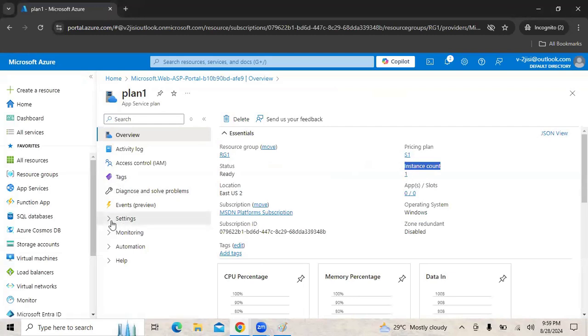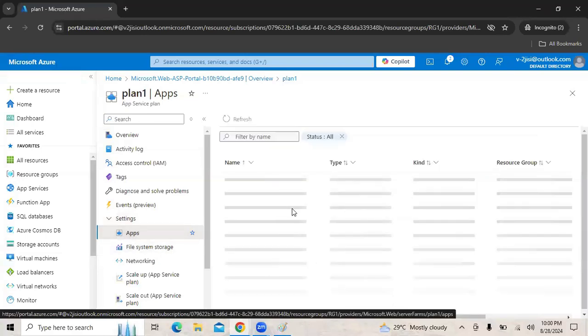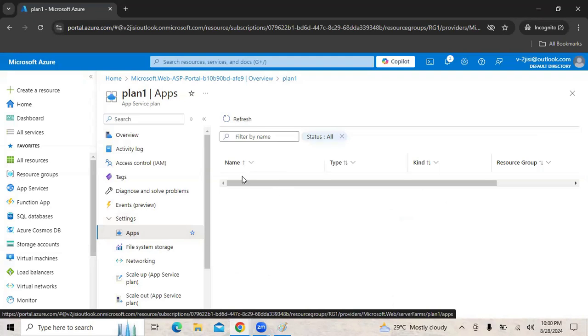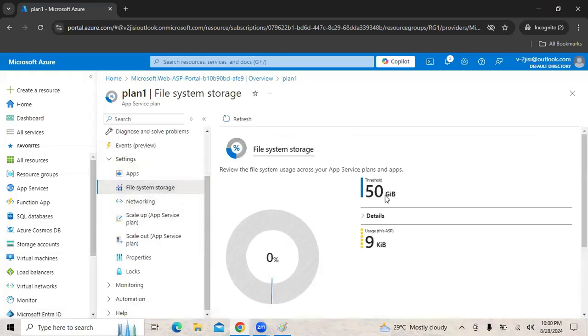Then on the left hand side, we can go to settings. Under settings, we can see how many applications are running on this app service plan. As of now, no application is running on this app service plan, right? Then we have file system storage. We know with standard tier, we get 50 GB. As of now, we have 50 GB, none has been utilized.